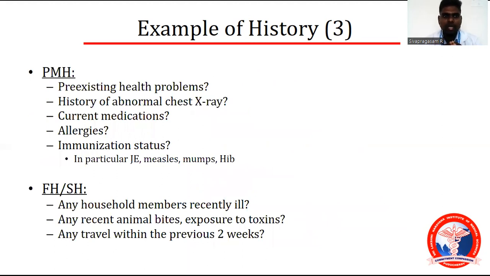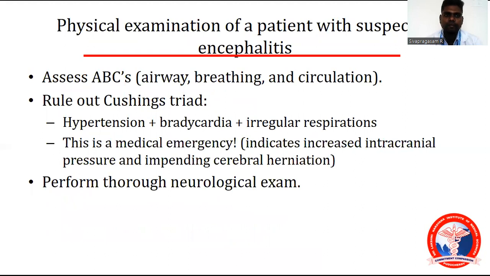Example of history. Pre-existing health problems, history of abnormal chest X-ray, current medications, allergies, and immunization status, in particular JE, measles, mumps, and Haemophilus influenzae B. Any household members with recent illness, any family history, any recent animal bites and exposure to toxins, any travel within the previous 2 weeks.